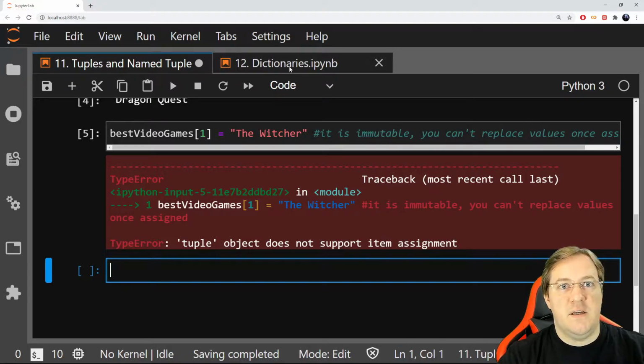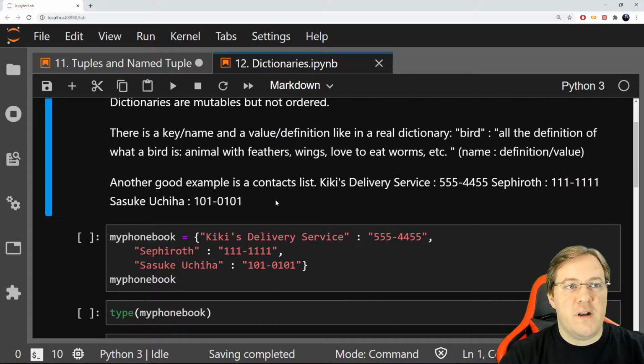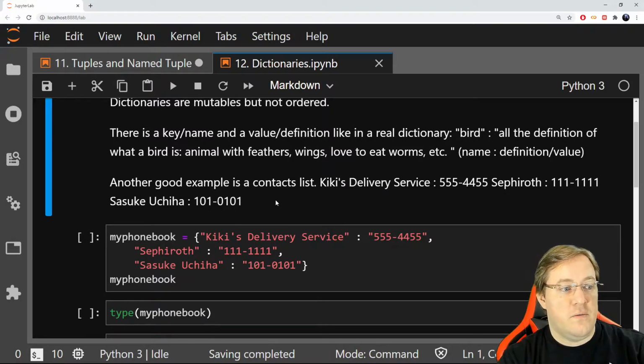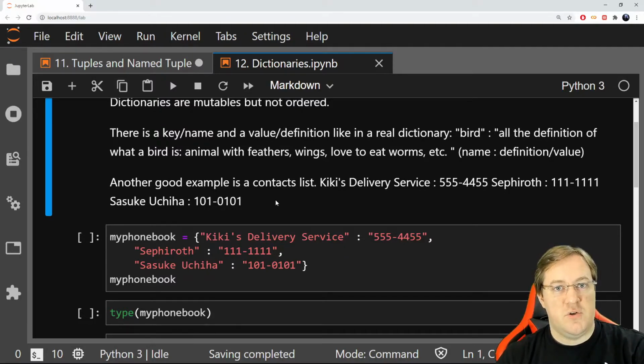Now let's look at dictionaries. Dictionaries are different because dictionaries are mutable. You can actually change the value once you created a dictionary. The main difference also is there's no order. So you cannot use an index to find something in a dictionary. You can use the key. So it works like a phone book if you want, or like a real dictionary where you will have a key, which is like the word in the dictionary, and a value, which is like the definition in the dictionary.